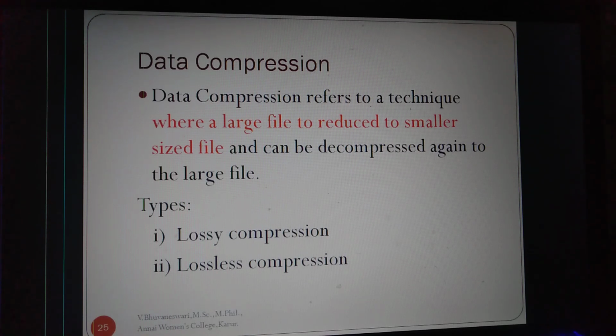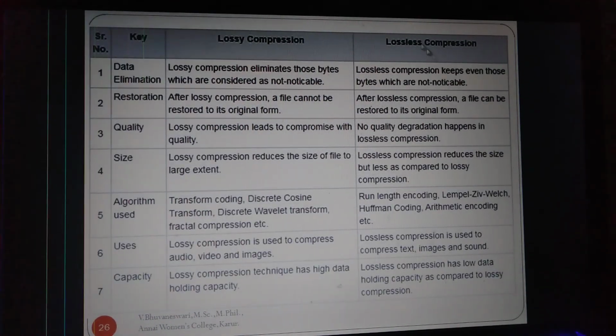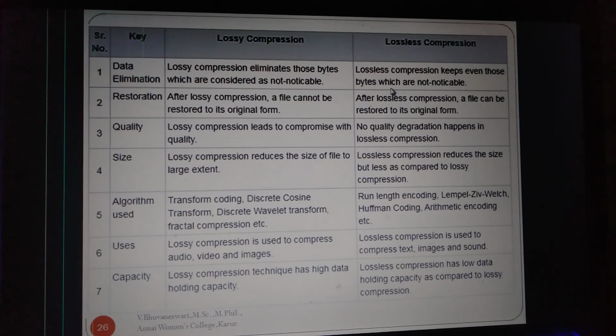There are two types of file compression systems: lossy compression and lossless compression. Lossy compression means there is some loss of data while compressing the data file. In lossless compression, there is no loss of any content of the data while compressing. Now let us differentiate lossy compression and lossless compression.